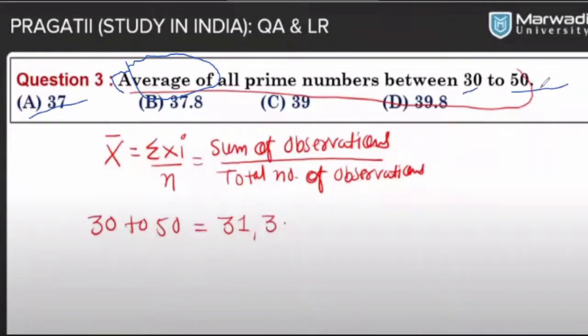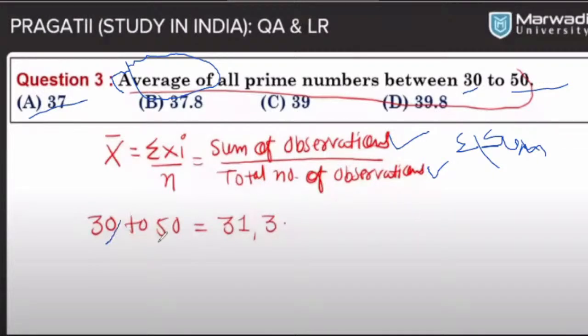The formula is given over here: summation of xi. Do you know the meaning of summation? Summation is sum. So it is the sum of observations over the total number of observations. So that number will be counting from where?